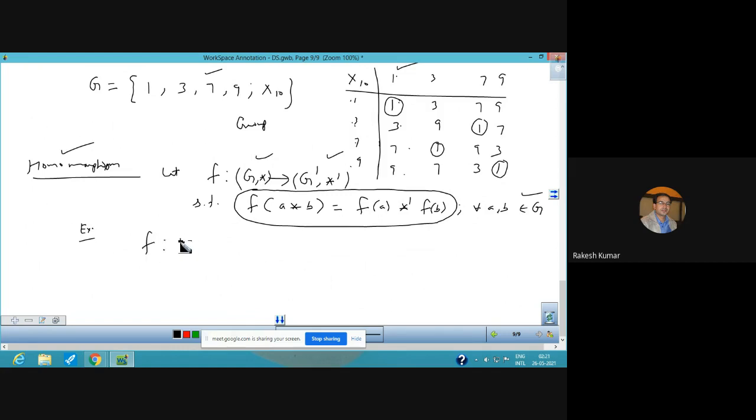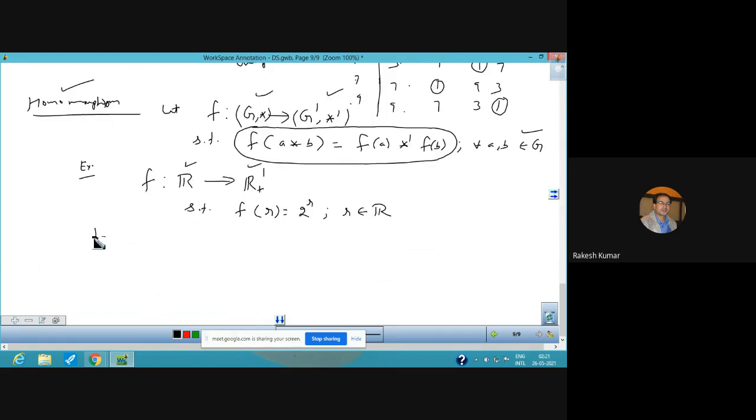So we can say that this is a set of real numbers to R plus dash. This is a set of positive real numbers, I must say. So this is a mapping. This is a set of real numbers and this is a set of positive real numbers. So that F of R is equal to 2 raised to power R, and R belonging to the real set. And we have to check whether this is a homomorphism or not.